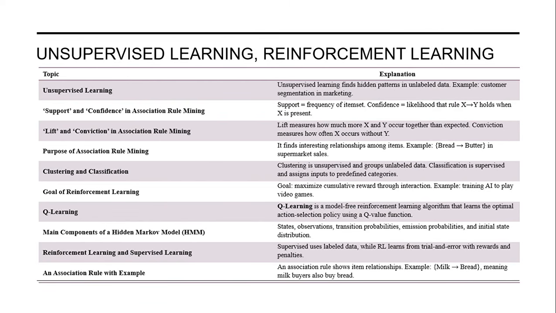A supervised learning algorithm uses labeled data, whereas a reinforcement learning algorithm learns from trial and error with rewards and penalties. Association rules show item relationships. For example, milk implies bread, meaning whether milk buyers also buy bread or not.